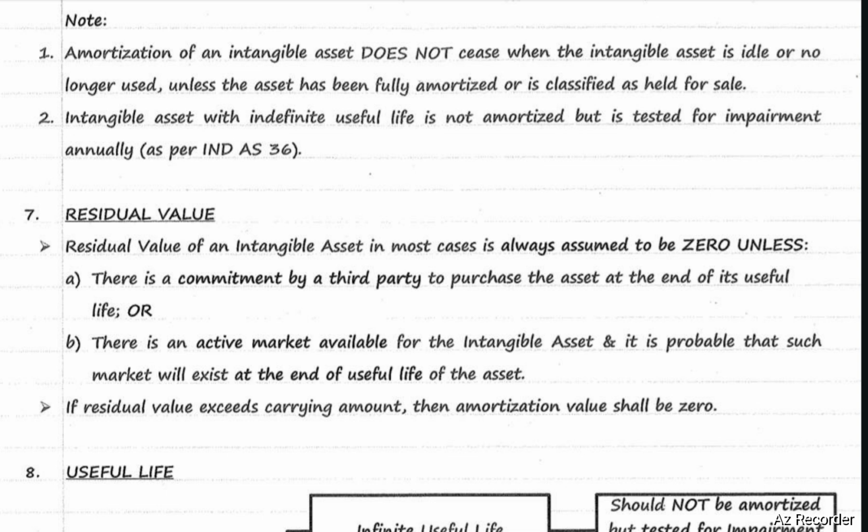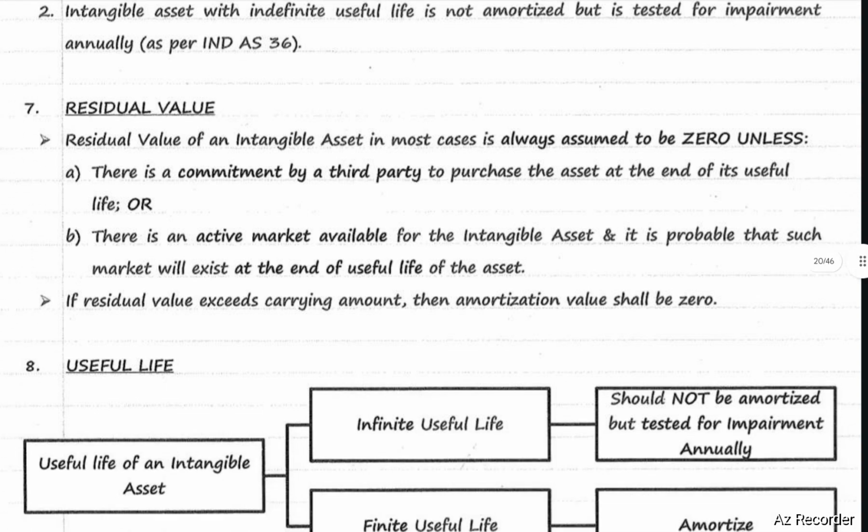An intangible asset with indefinite useful life is not amortized but is tested for impairment annually as per Ind AS 36. Residual value. Residual value of an intangible asset in most cases is assumed to be zero unless there is a commitment by a third party to purchase the asset at the end of its useful life, or there is an active market available for the intangible asset and it is probable that such a market will exist at the end of the useful life of the asset. If residual value exceeds carrying amount, then amortization value will be zero.